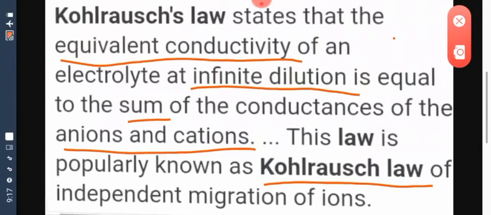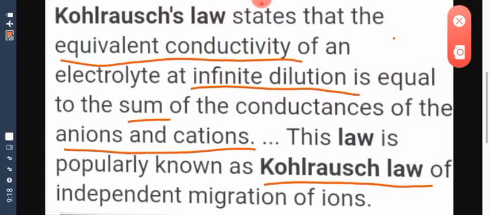So I hope this is clear that to calculate the molar conductivity or equivalent conductivity of a weak electrolyte, you simply need to sum up the molar conductivity of anion and molar conductivity of cation of that particular electrolyte. I have marked the keywords also here, children. While making the notes, you also keep on marking the points, because when it is asked to define any law in your board examination, these are the important points that should be there in your answer.